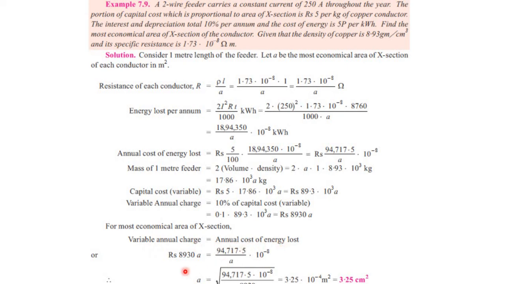So in this case 8930A, that is the variable annual charge, will be equal to the annual cost of energy lost that we calculated here to be 94717.5 over A, and putting it equal with this charge, we can calculate the cross-sectional area of the conductor, and that turned out to be 3.25 centimeter square.